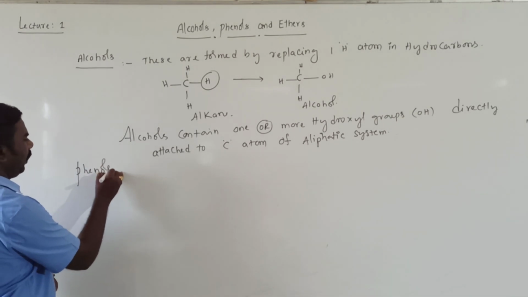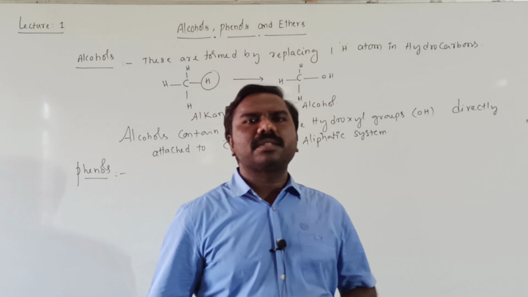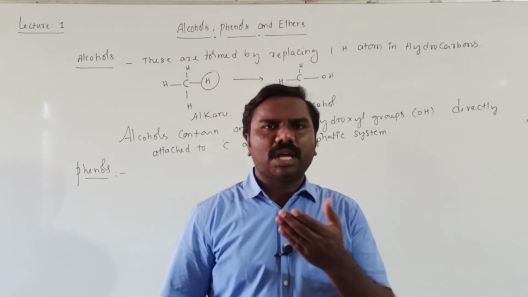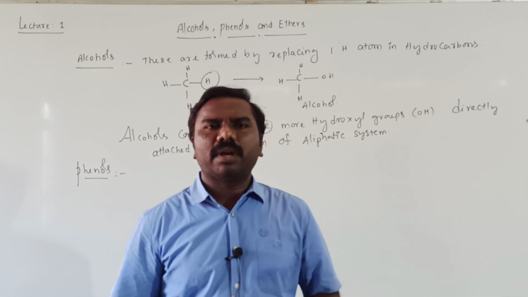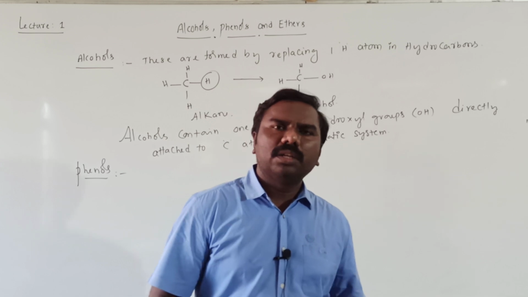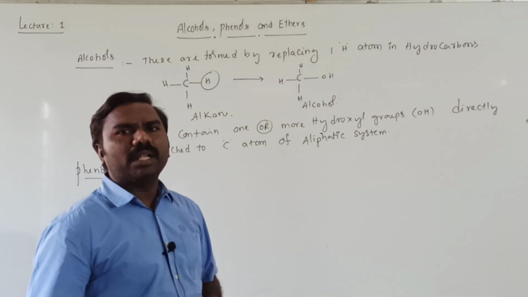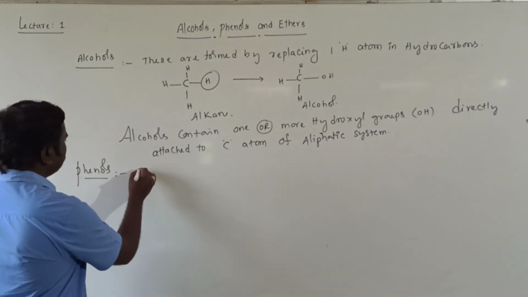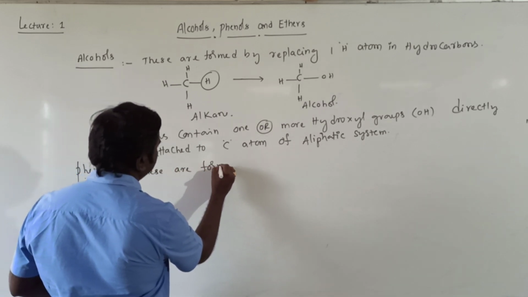If you observe phenols, a phenyl group is there. Phenyl means C6H5. C6H6 is benzene, and when one hydrogen is removed, that is called phenyl. When you add an OH group to that phenyl group, that is called phenol. These are formed by replacing one hydrogen atom in an aromatic system.